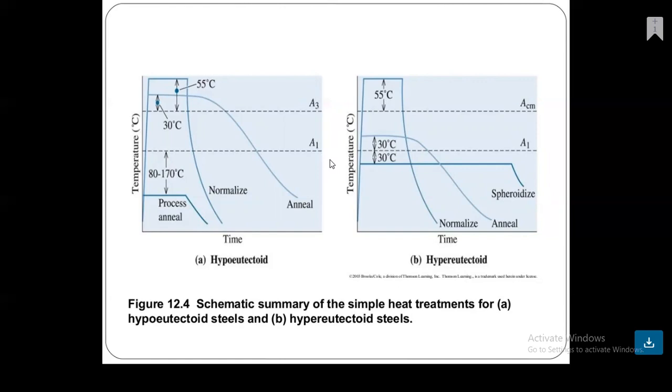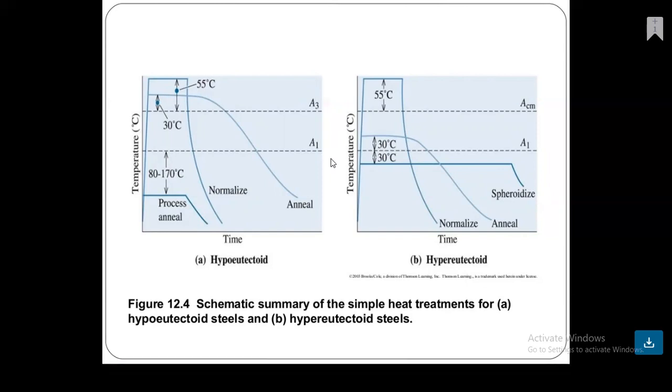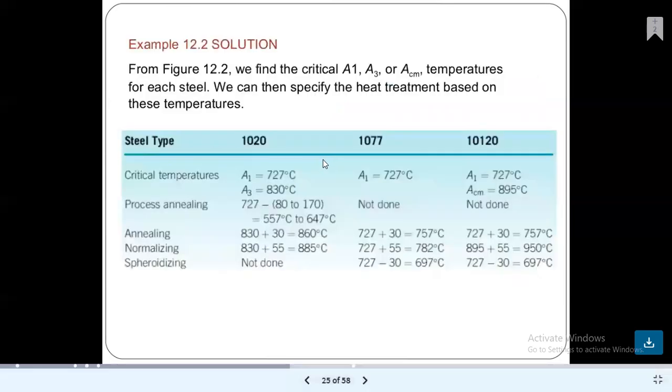If we observe the hypereutectoid case, this is temperature versus time again. Then ACM is there, and AM is there, at 30 degrees Celsius. This is also 30 degrees Celsius, and this is 55 degrees Celsius. So this condition is related to the hypoeutectoid condition.